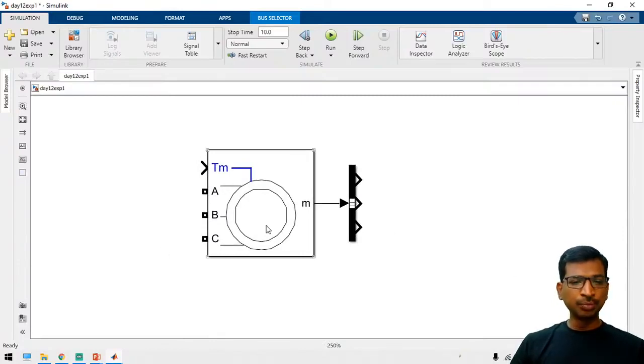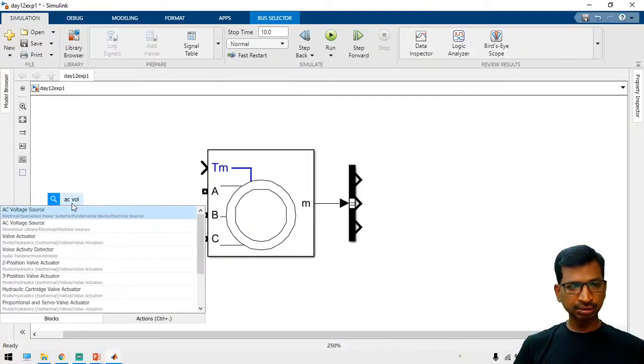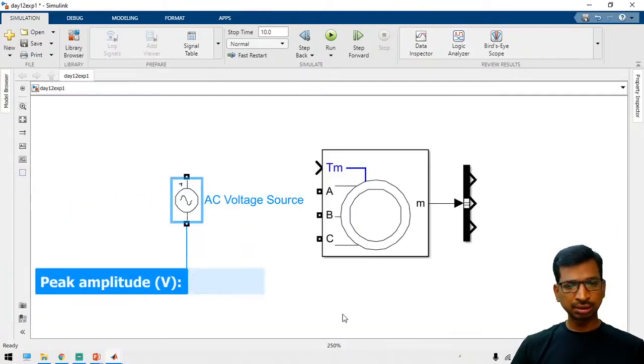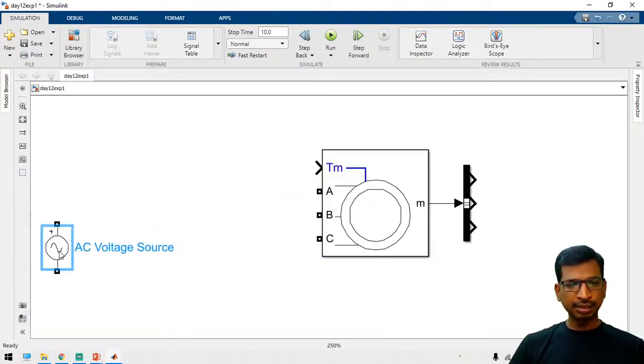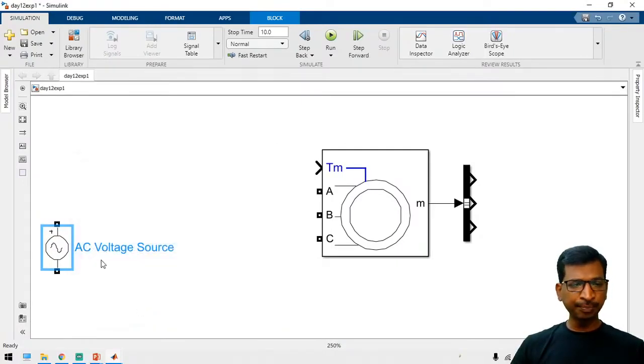Now we have to test the motor. For that, take an AC voltage source and configure it: 325 is the peak voltage, 230 times root 2, and frequency 50 hertz. Since it is the A phase, you can keep 0 phase angle.